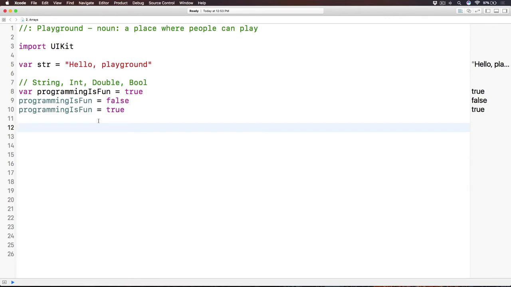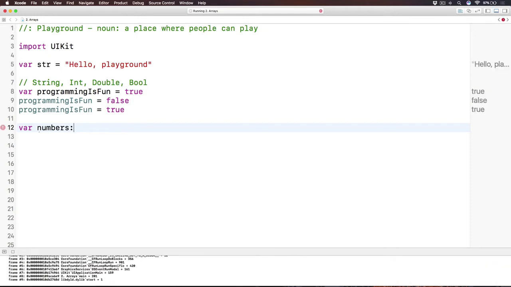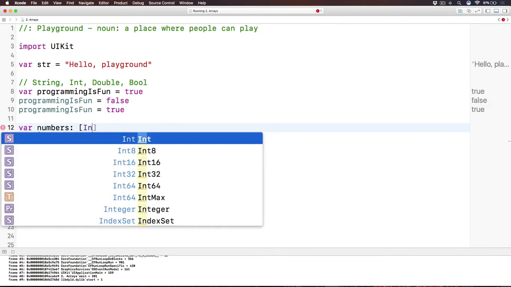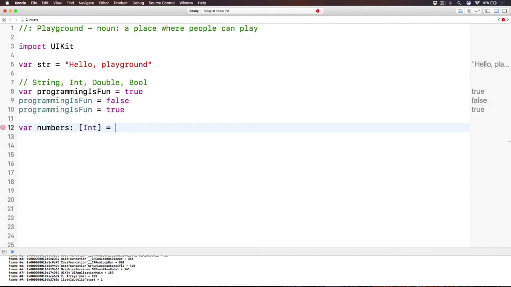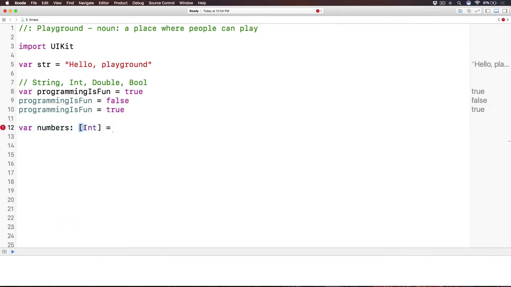An array is also a variable, but it is a special kind of variable where you can store not only a single value of a type, but a sequence, or an array, of values, and that's why we call it an array. Let's say I want to create something that can store a bunch of numbers. Then I would type that it is an array of integer, and here's the syntax. The type is an array of integer, with the square brackets.